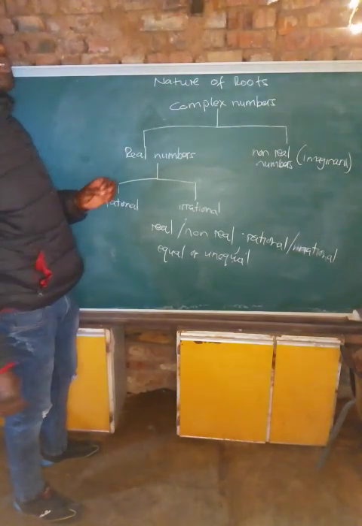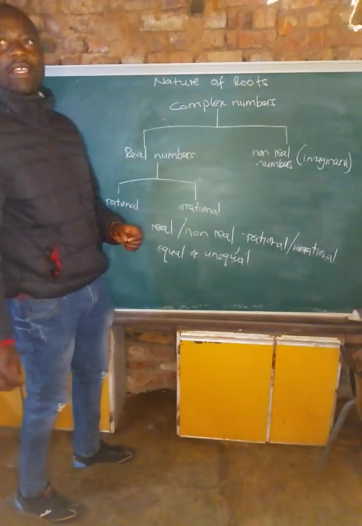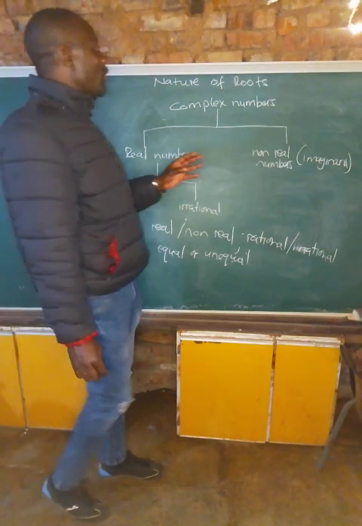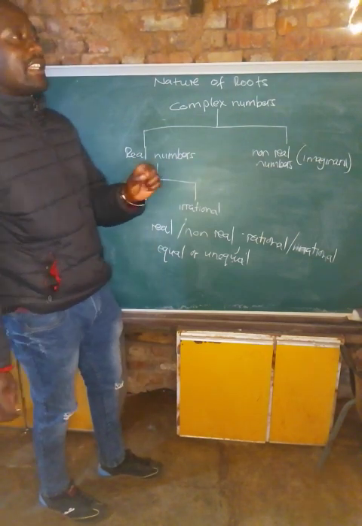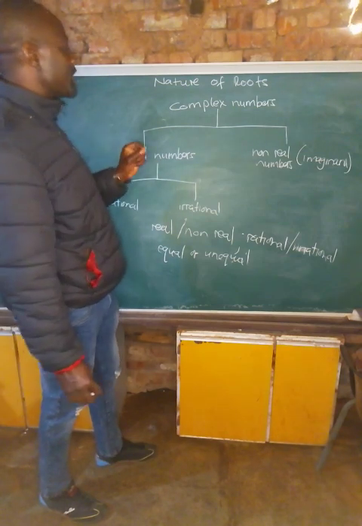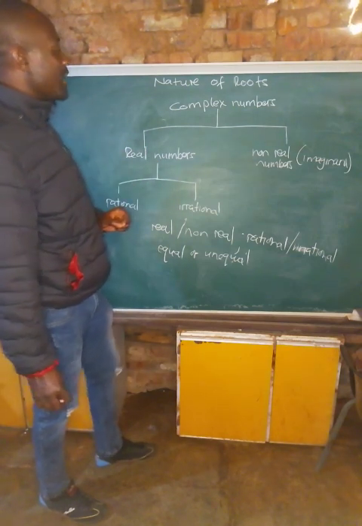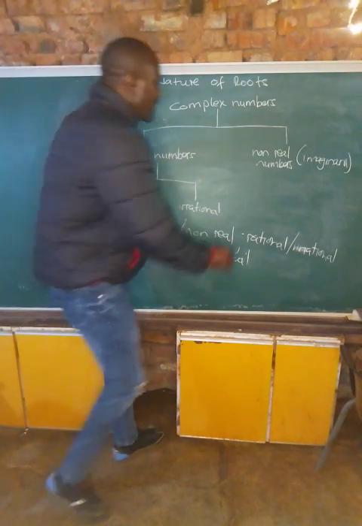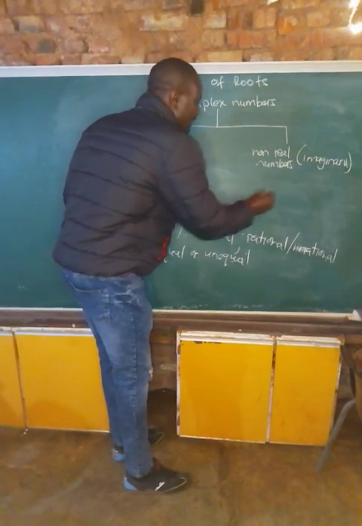We use what we call the discriminant. So what is a discriminant? This is the value which we find under the square root sign. So we call it delta.